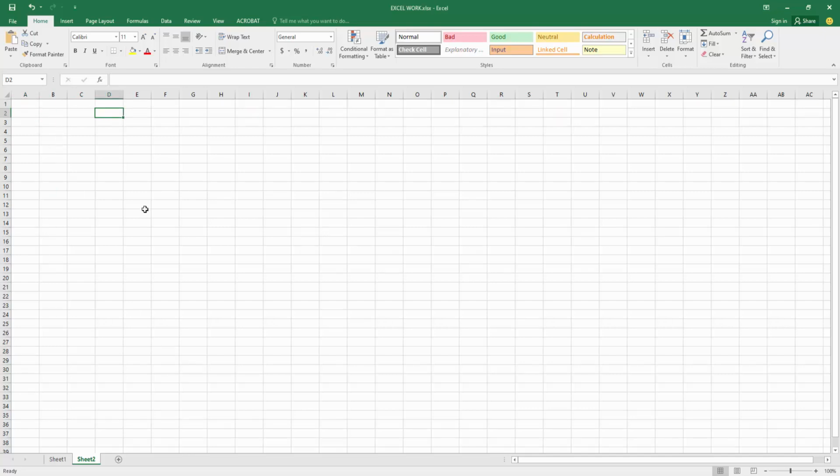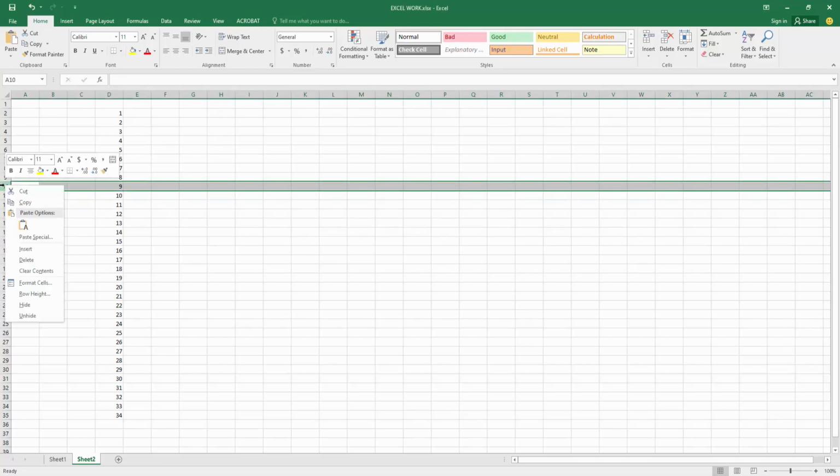At first, select your cell, then write 1, then press the down arrow on your keyboard and go to the next cell and write 2. Then select these multiple cells, click and drag with your mouse. Then we can see here at the right corner the cursor shows a plus icon. Now I select this plus icon and drag with my mouse. We can see we made the numbers automatically very easily.